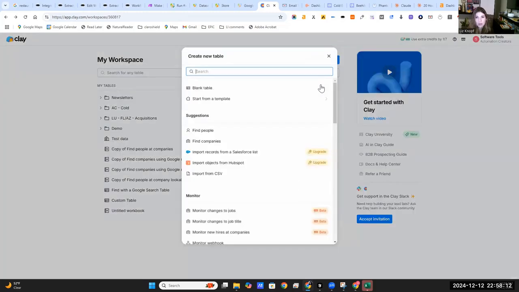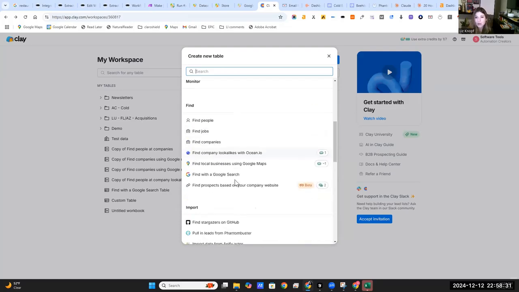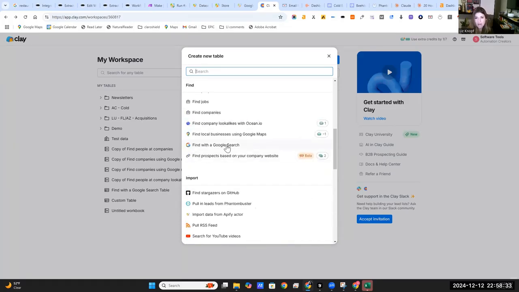We're going to start off with a table, and just so I can show you. Basically, it's creating a table that looks like a spreadsheet, and you're going to populate in the data that you want. And it's first going to do the searches that you want. So if you want to find people, companies, they give you different methods for doing all of that. You can monitor things. So it's just a really good tool. And they happen to have find something with a Google search or a map. Now, if you look over here, this is tokens and credits. So it is going to consume that. I still have some left. I might have to buy some more for today, but we'll see.